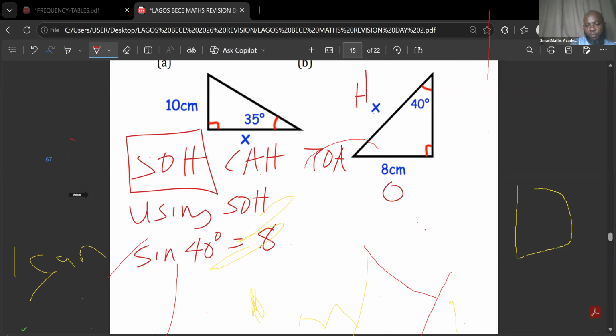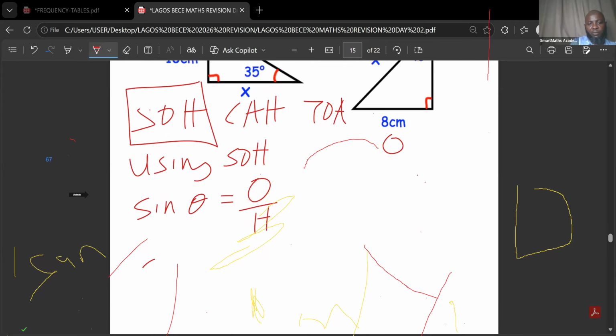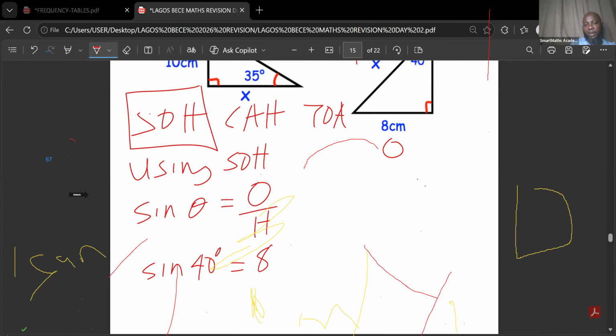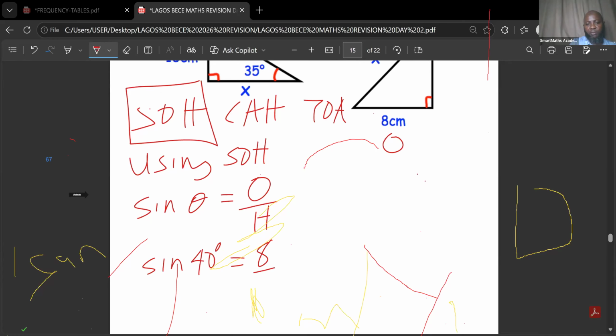Oh, sorry, let me write the formula out first so that you do not get confused. So sine theta equals to opposite over hypotenuse, and that is sine 40 degrees equals to opposite, that is 8, over hypotenuse, that is x. This is what we are looking for.